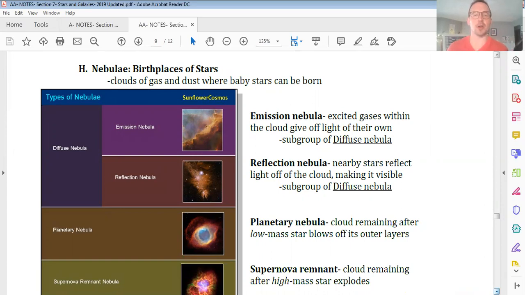First, we're going to start out where it all began on page 1, the birthplaces of stars: nebulae, which is just the plural of nebula. These are clouds of gas and dust. We also learned that we can't assume that every single cloud is a leftover remnant where a star lost its life long ago. A lot of these clouds are just still present from the birth of our universe.